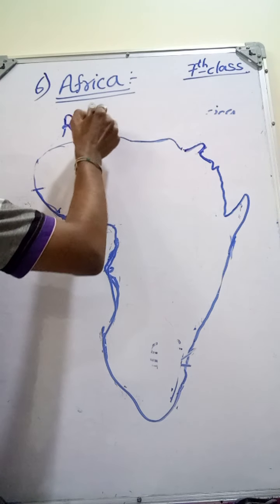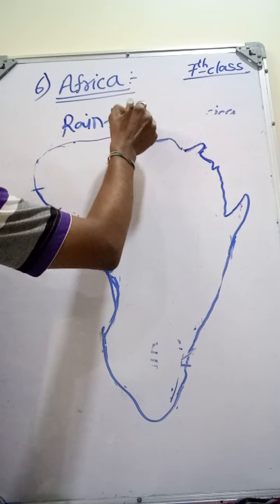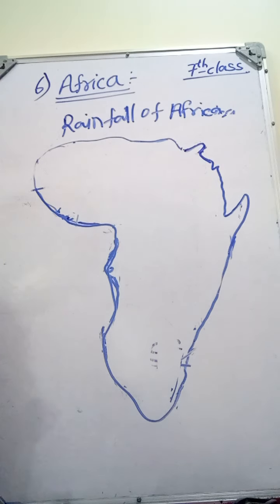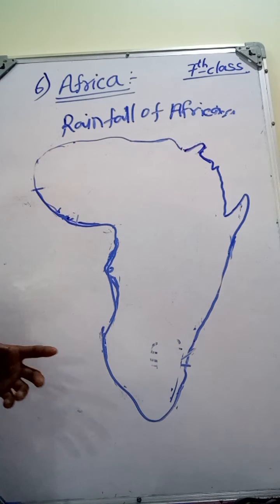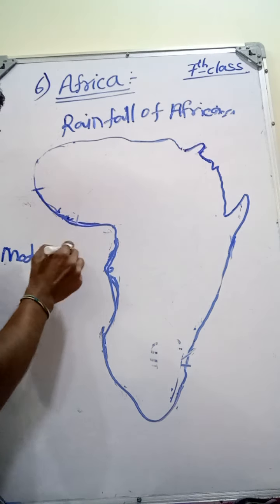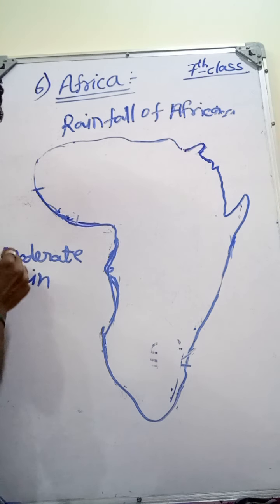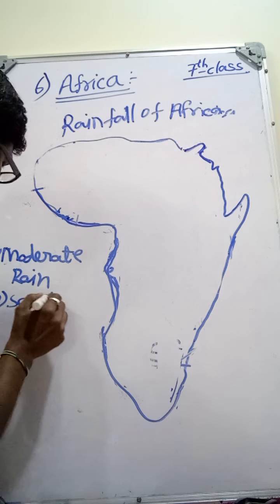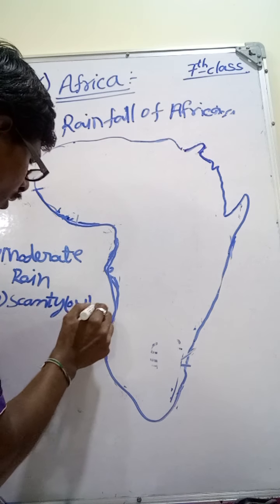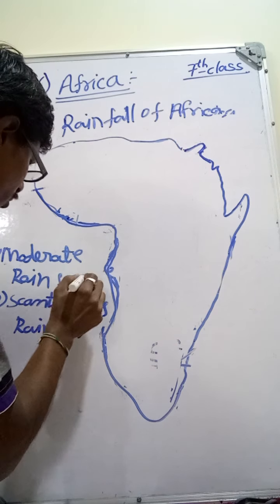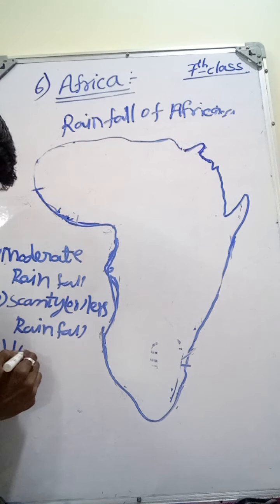Next, see the rainfall of Africa. In Africa we can see three types of rainfall: mainly moderate rainfall, second one is scanty or less rainfall, and third one is heavy rainfall.